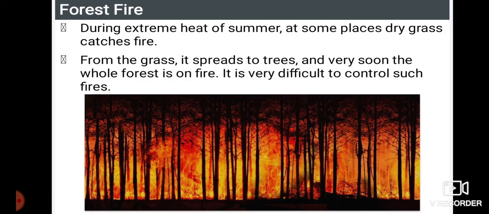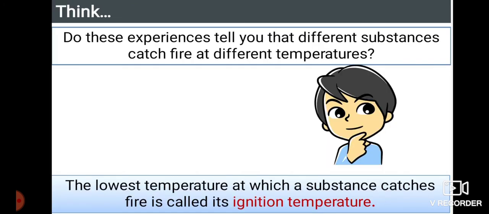Have you heard about forest fires, students? A forest fire is nothing but, during the extreme heat of summer, at some places dry grass catches fire. As dry grass is very ready for burning, what happens? It easily catches fire. From the grass it spreads to trees and very soon the whole forest is on fire. It is very difficult to control such fires.